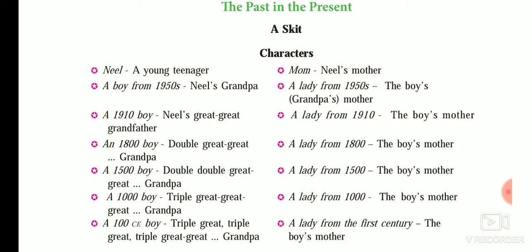For example, Neil, his mother, his great grandfather, his grandpa, his great great grandfather. Okay, and boy's mother means his grandpa's mother. So there are so many characters, but actually all these characters are of the past. In present, we have only two characters. First one is Neil, and second one is his mother.